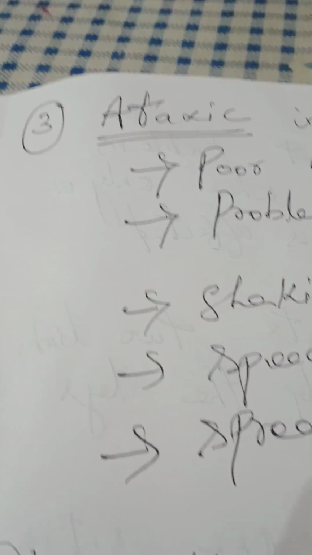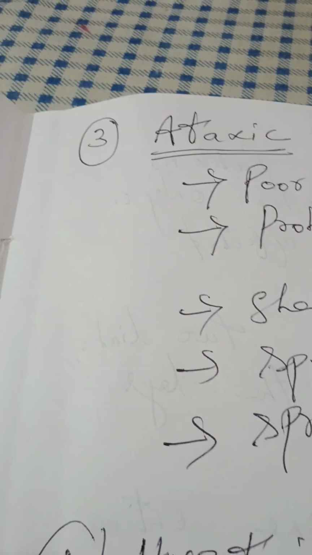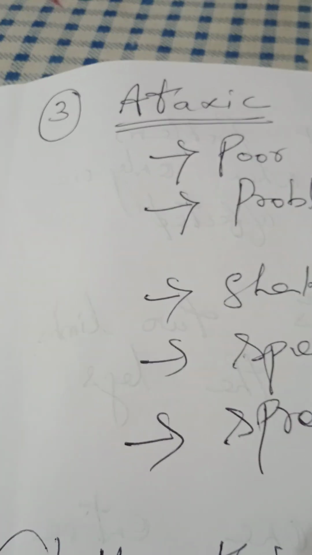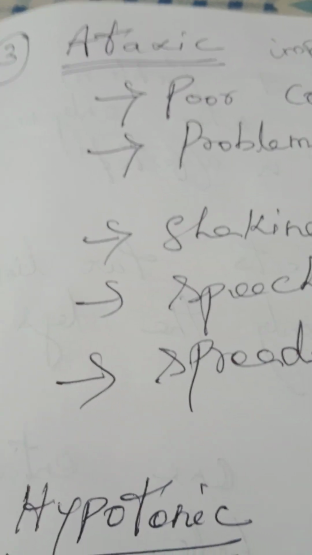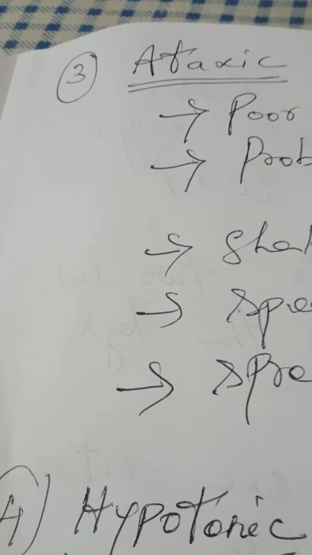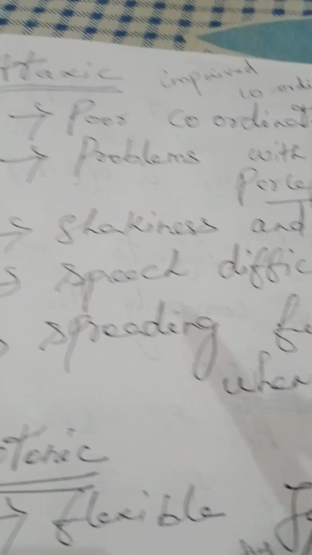Fourth one, ataxic type. What is ataxic? Impaired coordination, impaired coordination of muscle. So poor coordination.